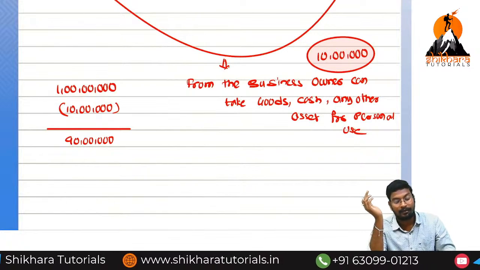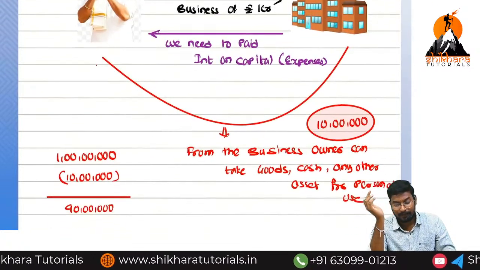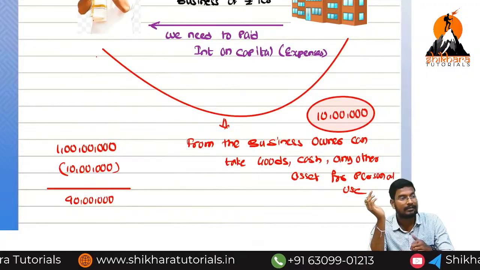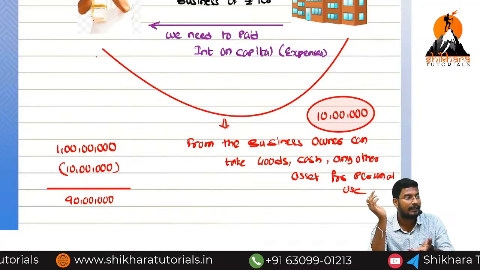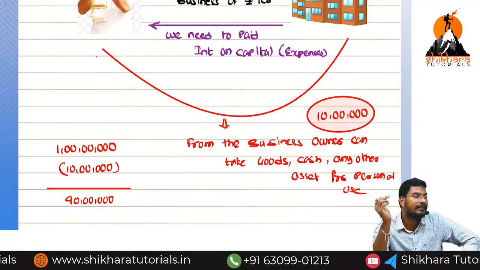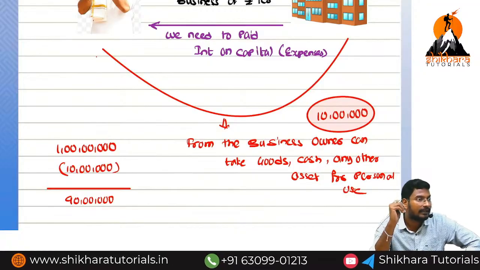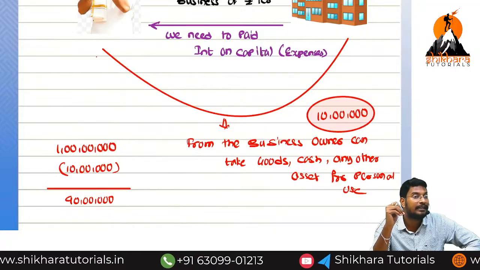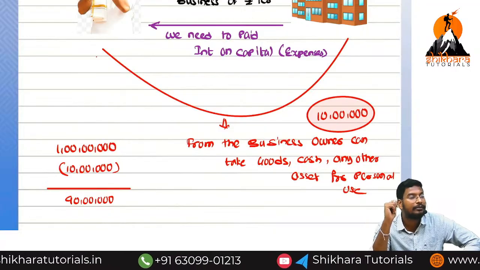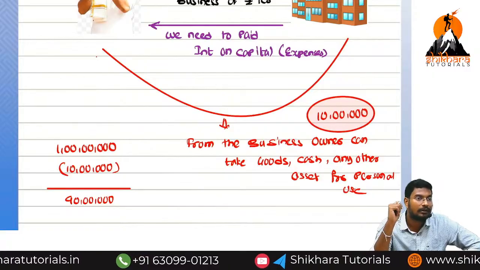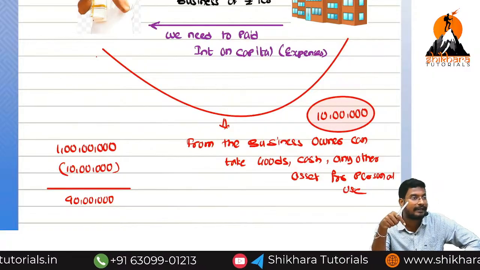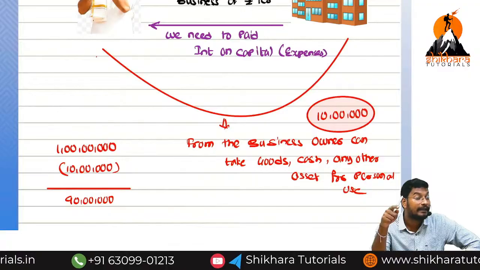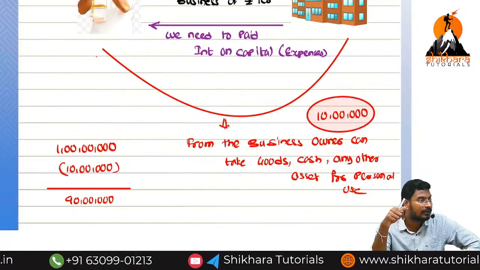Okay, next. Without giving this 10 lakhs to the owner, we can put the 10 lakhs in a fixed deposit and get the interest. But in this situation, we are not going to get any interest. Then who needs to pay the interest to us? The owner needs to pay the interest on drawings. So for us, the interest on drawings is called income.